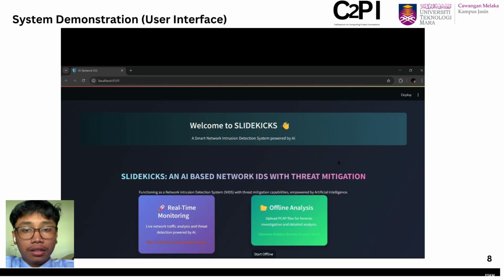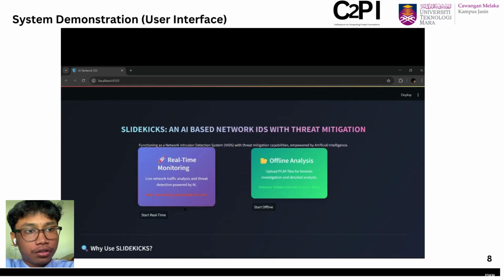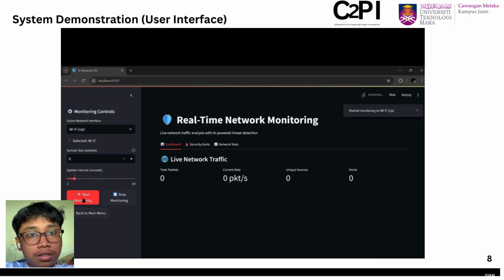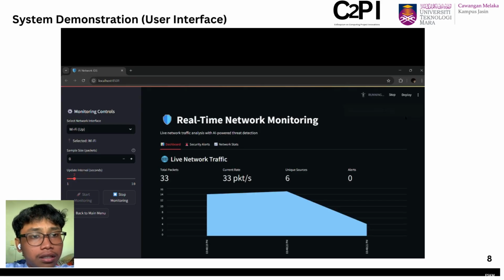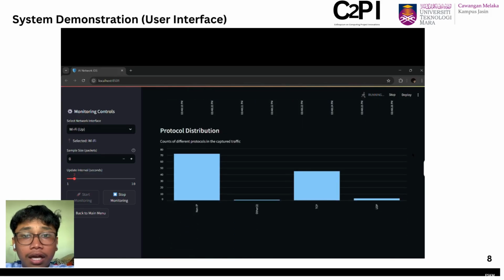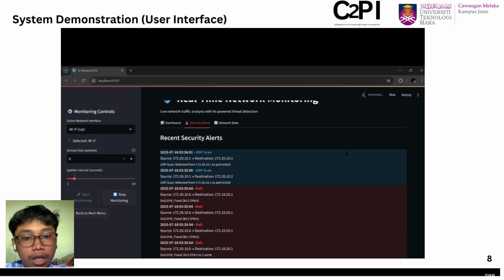In this project, I have used the Python library Streamlit for the user interface. Streamlit is a web-based library that can provide a user interface. Based on the user interface, I have two functions, which are real-time monitoring and offline analysis. First, we go through the real-time network monitoring. The user can choose the network interface that they want to capture, and when start monitoring is pressed, the live network traffic chart will appear to show the network health, and the system will also show the protocol distribution according to the network traffic that has been captured